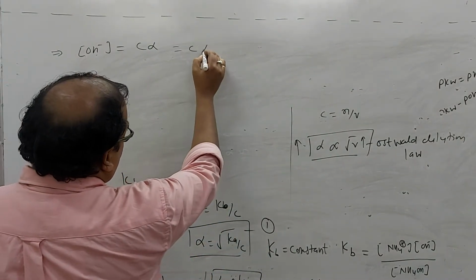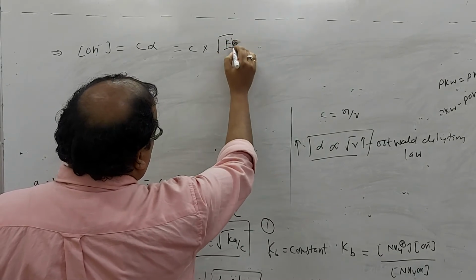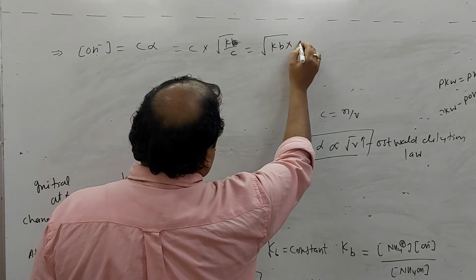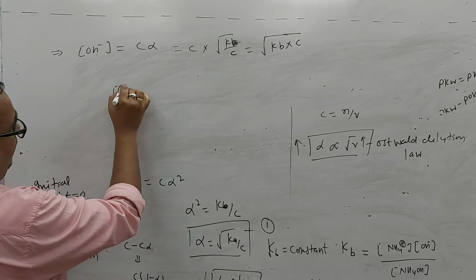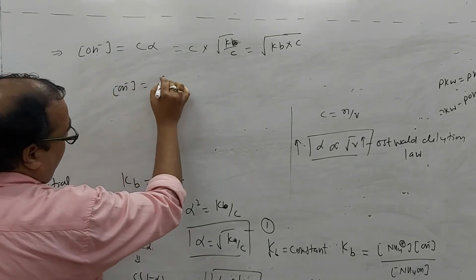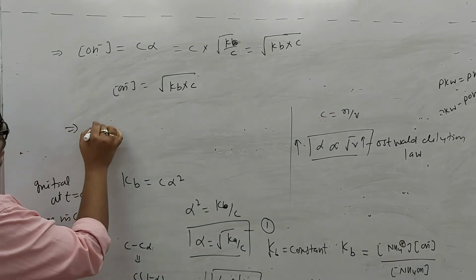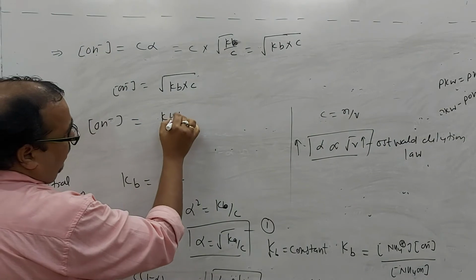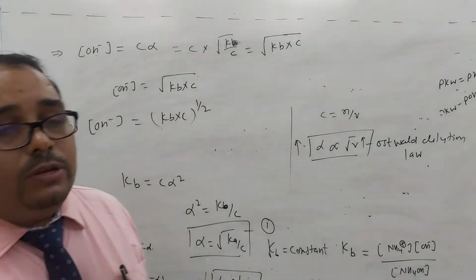So this will be C into root under Kb upon C, which is root under Kb into C. So the hydroxide ion concentration is equal to root under Kb into C. You can even write this as hydroxide ion concentration is (Kb into C) to the power 1 upon 2. Is it okay for everyone?